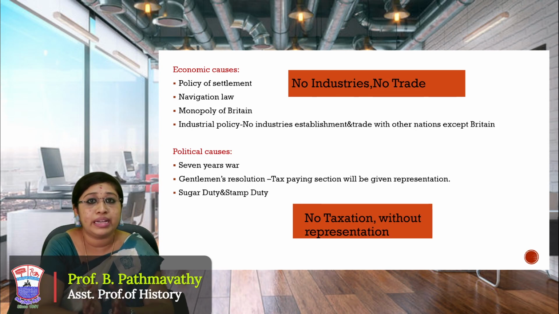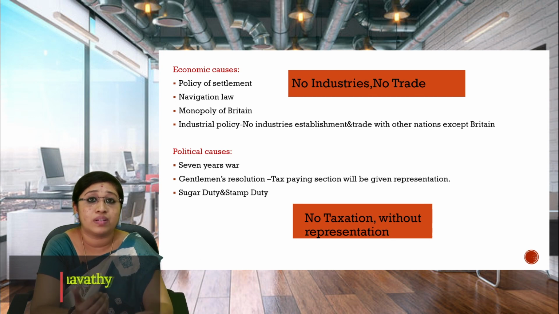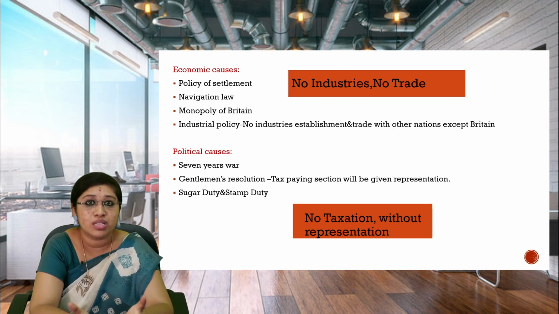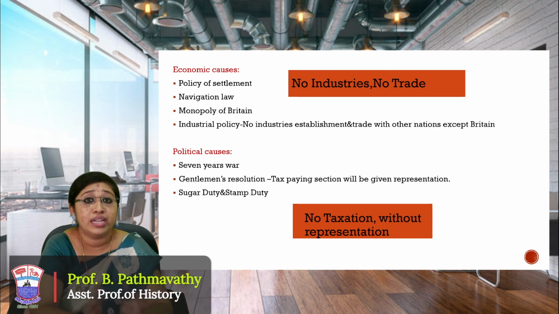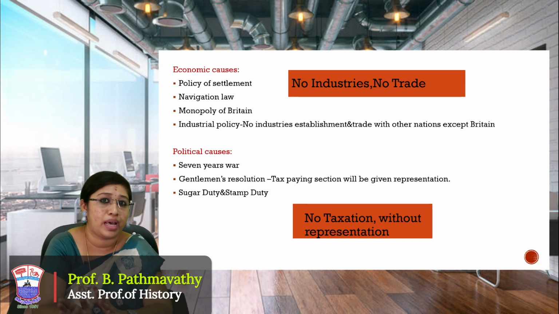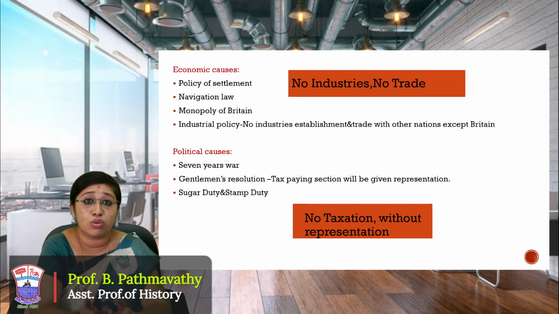And what are the political causes? If we move on to the next cause, it is all about rights. The American people felt their rights had been denied, and only the British people were enjoying all the rights. Even the loyal American people were not given any representation in the British Parliament. That is considered one of the important political causes.